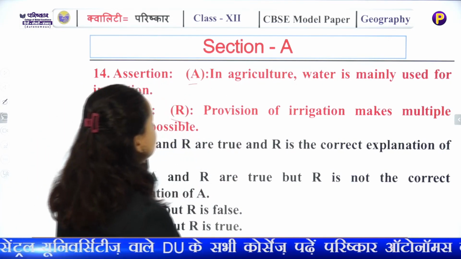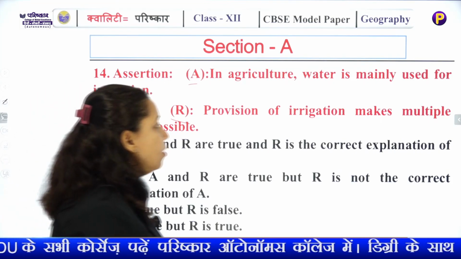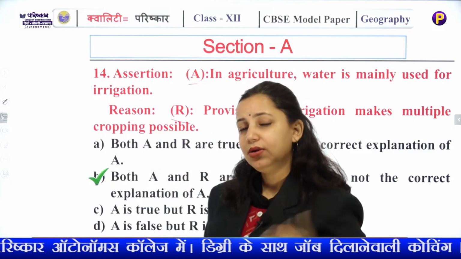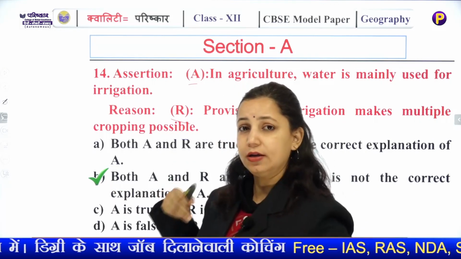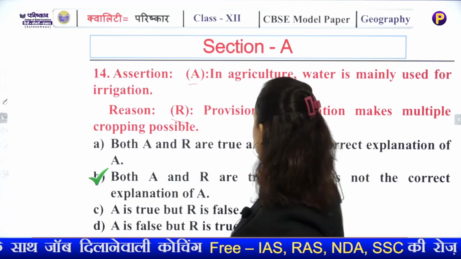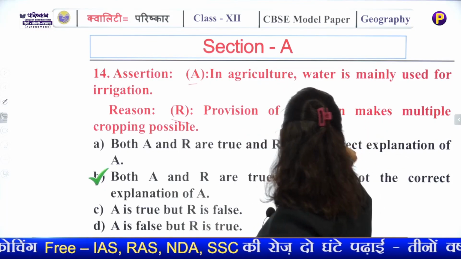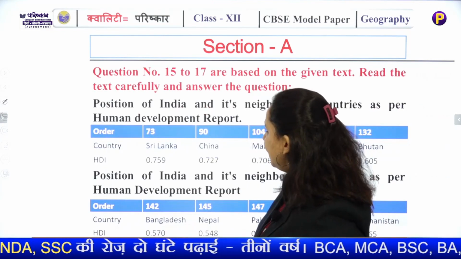In agriculture, water is mainly used for irrigation. Of course, for irrigation we need water, and the reason is an independent statement. It is not dependent on the assertion, neither is it explaining the assertion. By irrigation we make multiple cropping possible. So they are independent ones.